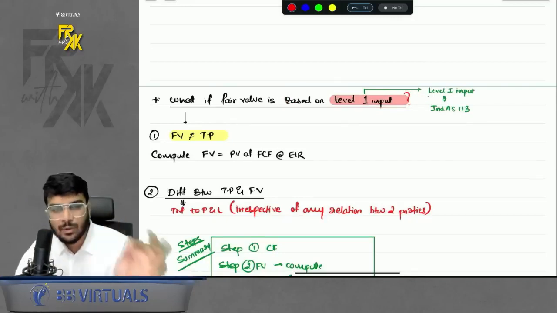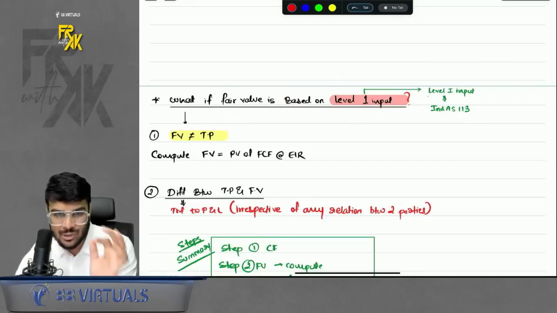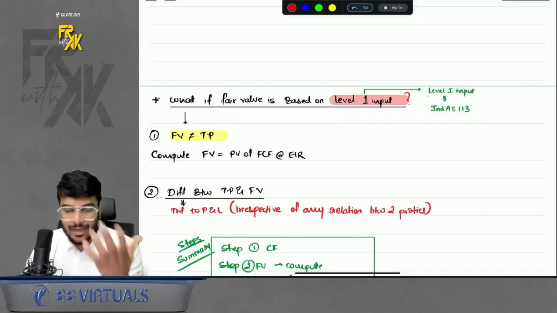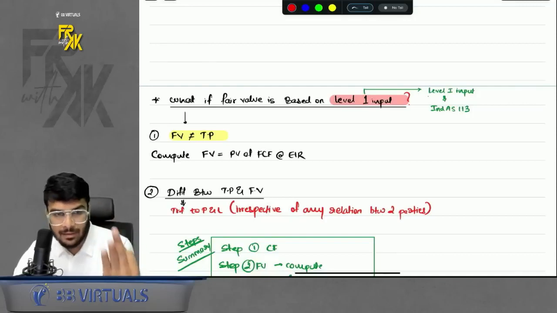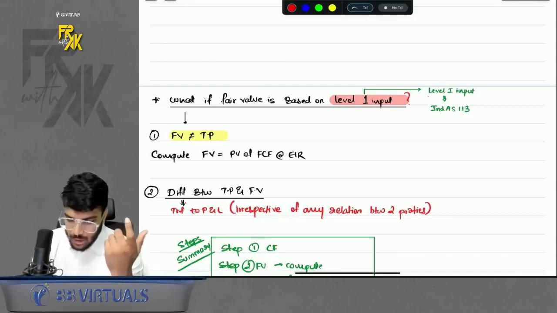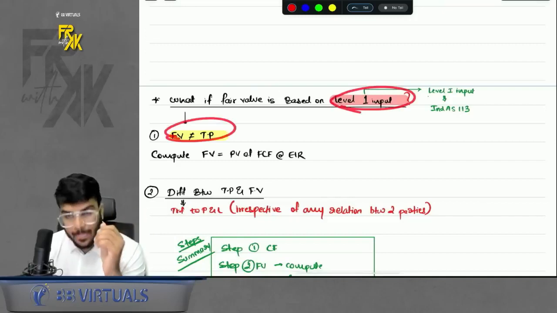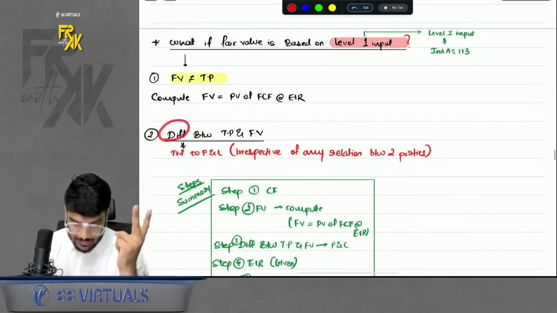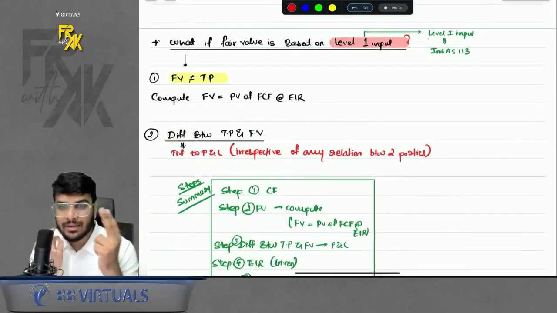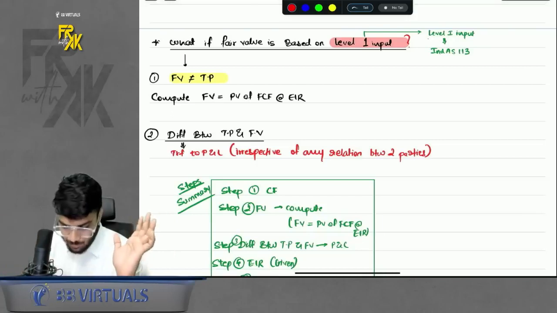Just remember, if the question says fair value is based on level 1 input, here also we will compute the fair value, right? In 3 cases we compute the fair value: relationship, CFI and level 1 input. So here just remember 2 points. One, you will compute the fair value, same formula, present value of future cash flows at EIR. Second, the difference, irrespective of any relationship, will be directly transferred to profit and loss.